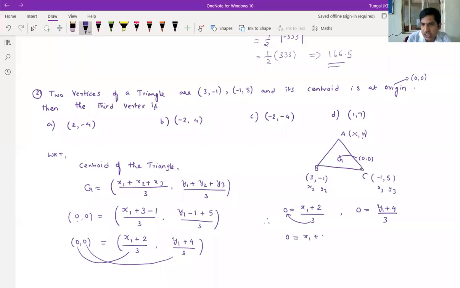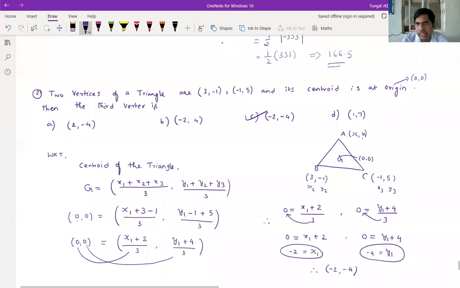So 0 is equal to x1 plus 2. Here also, cross multiply 0 into 3, nothing but 0 is equal to y1 plus 4. From here x1 is equal to what we get, nothing but minus 2. From here y1 is equal to minus 4. Therefore the third vertex we get is minus 2 comma minus 4. So the option is, what is that? Third option is the correct one.